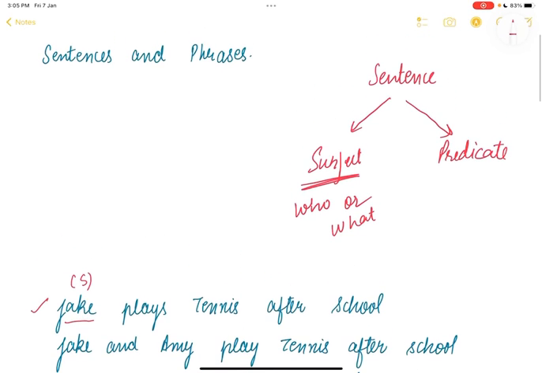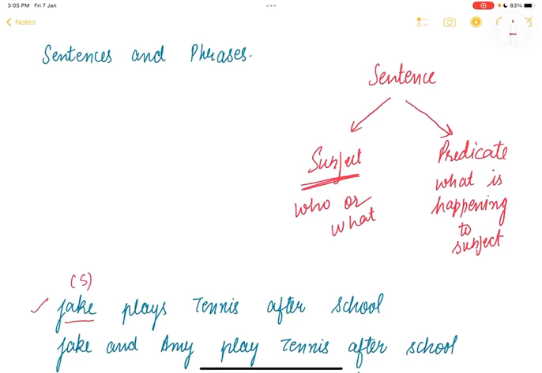And considering the predicate. So, what is predicate exactly? So, predicate tells us something about the subject, right? So, it's usually what the subject is doing or what is happening to the subject. So, of course, it will include verb, right?